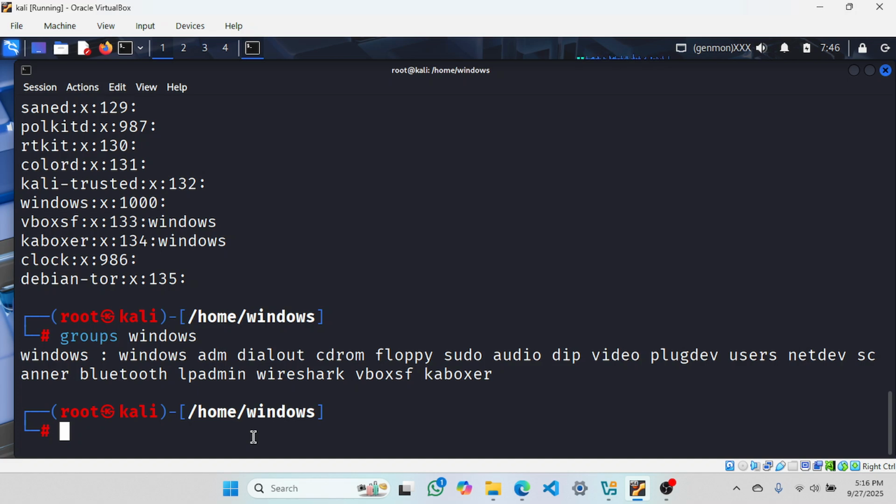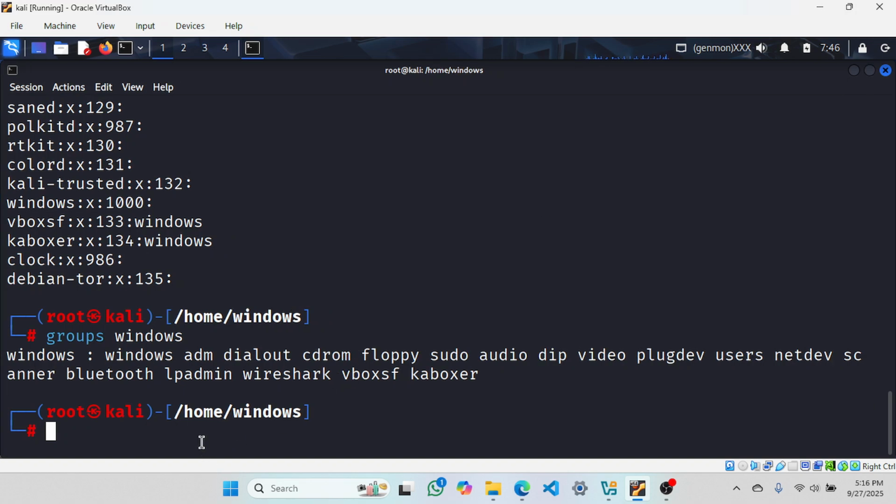Now I told you a user may belong to two groups. What are these? Primary and secondary. Now how can we create these groups? Why create these groups? For better permission, for better customization, for better security. If you have project work, there you can see it's useful to create groups. So in future when we master Linux, and when you go for project work, it will be useful for you.